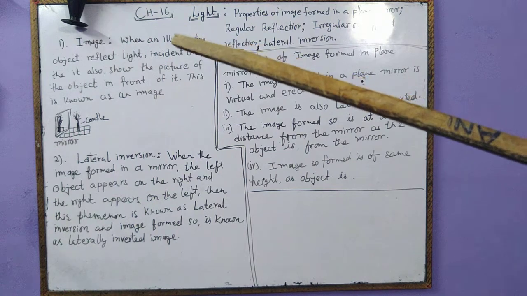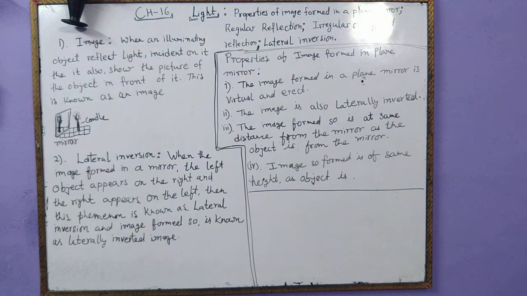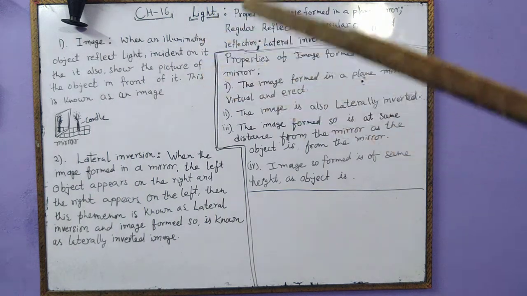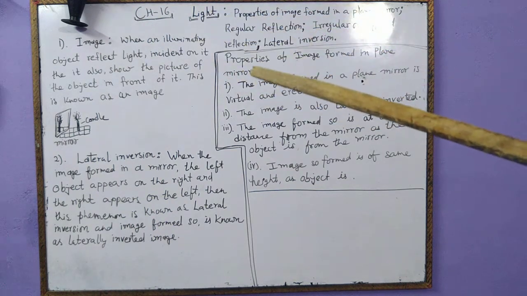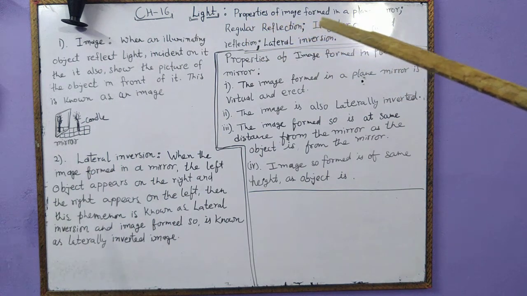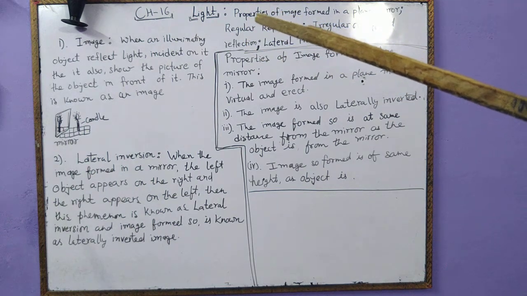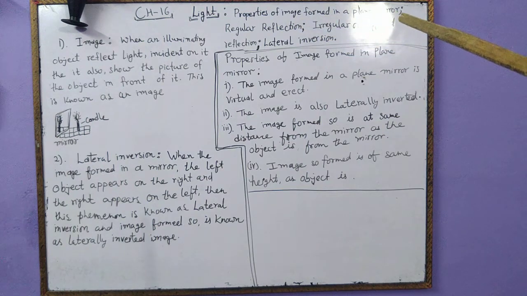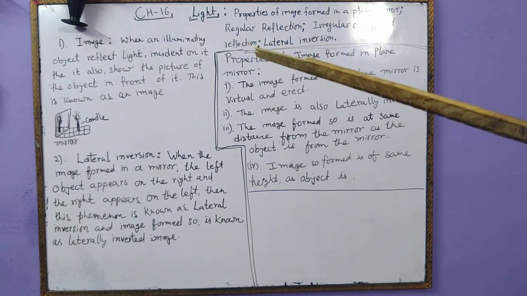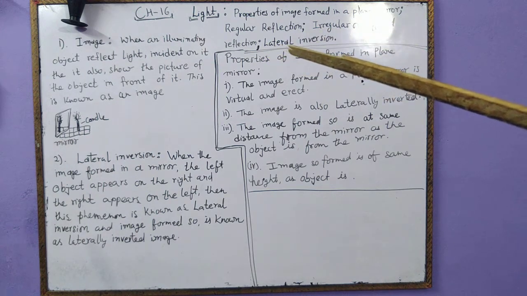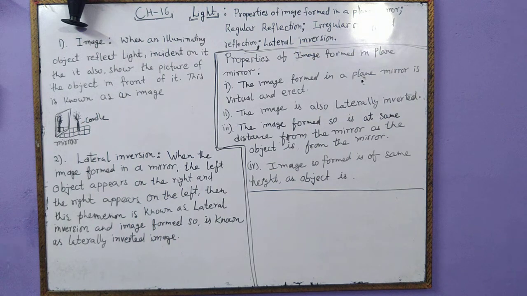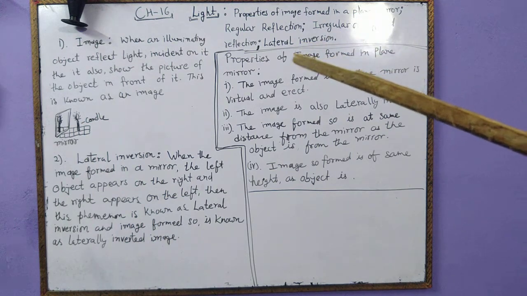Let us proceed to chapter 16, that is light. Till our previous class we have already completed angle of incidence, angle of reflection, reflected ray, incident ray, and we just completed our laws of reflection. Now today we are going to complete these topics: properties of image formed in a plane mirror, then regular reflection, then irregular or diffuse reflection, and then we will come to know about lateral inversion. So let us start.